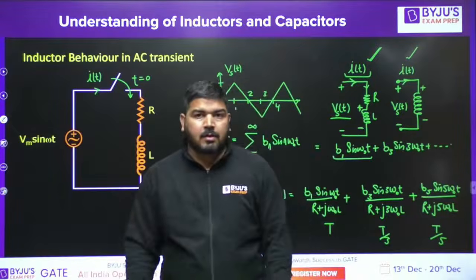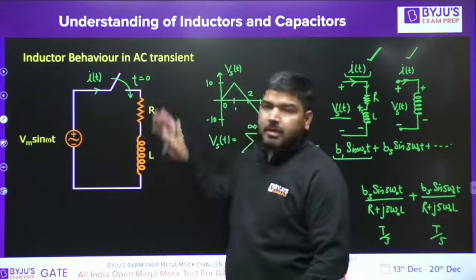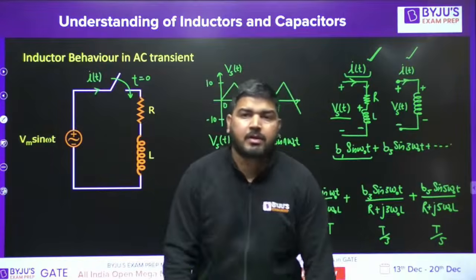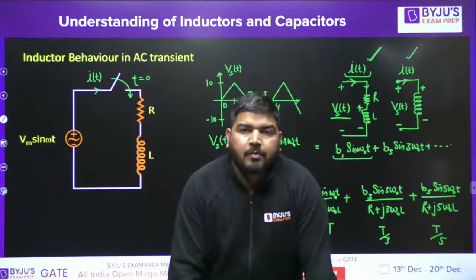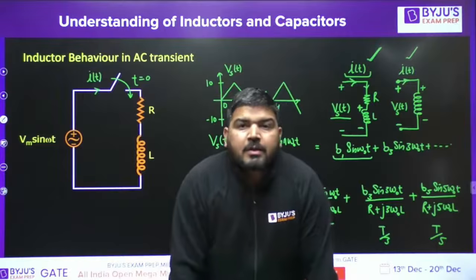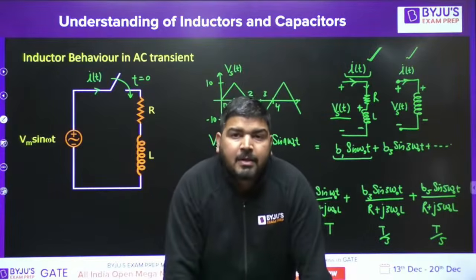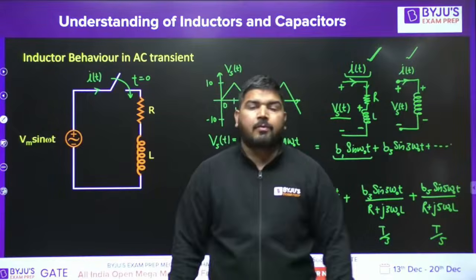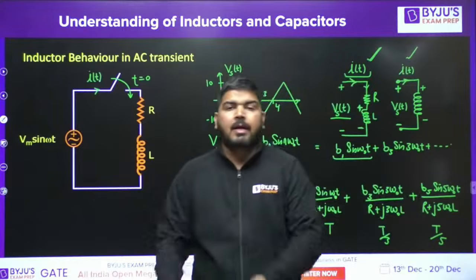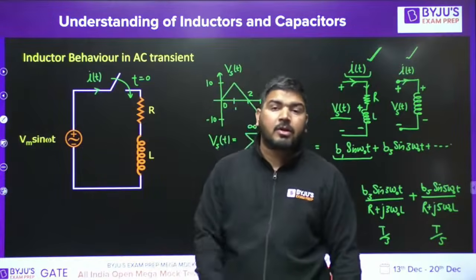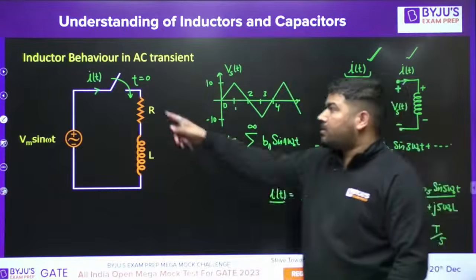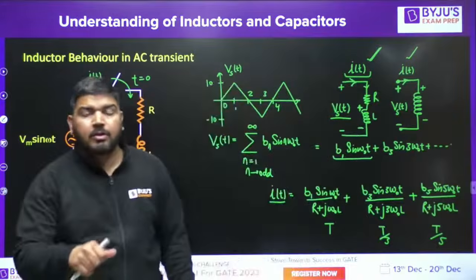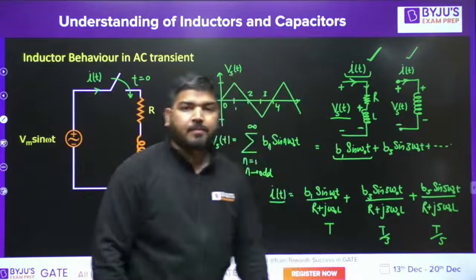The current equation is useful in many calculations, like when you study the phase control rectifier. There you need to calculate for what firing angle the conduction is just continuous or discontinuous. So for that you need this current equation.